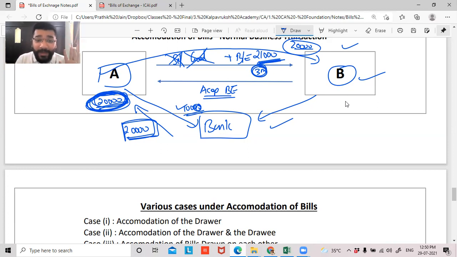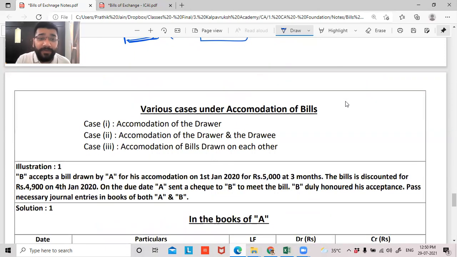So I've done a case where, guys, there are 3 cases under bills of exchange where the accommodation is done for the drawer. We did case 1 now. Accommodation means helping. You're helping whom? The drawer. The drawer in this case is A. So case 1 we discussed. In case 2, what happens is help is done. Accommodation is done for both the drawer and the drawee.